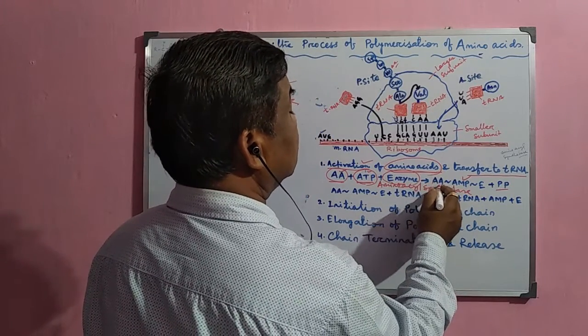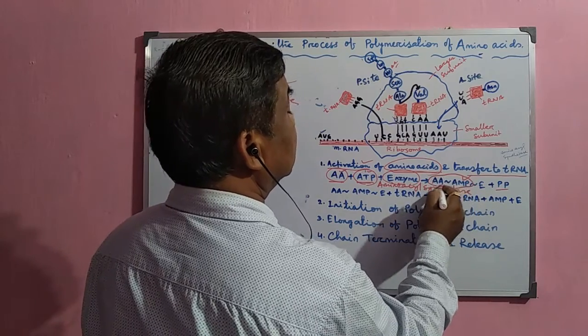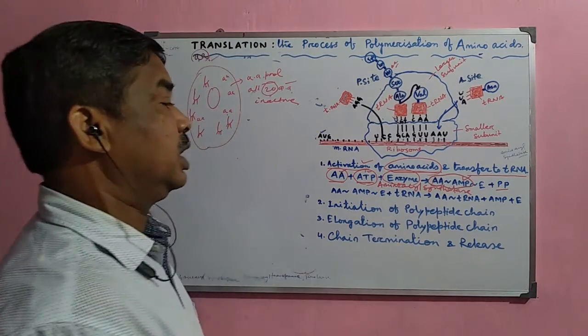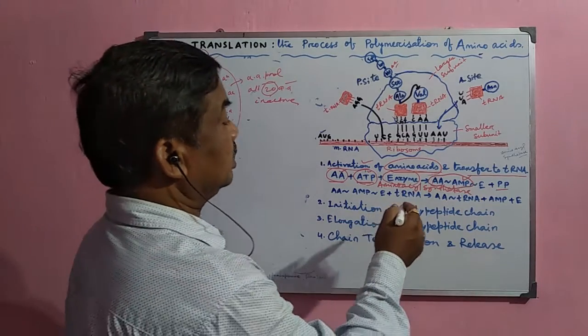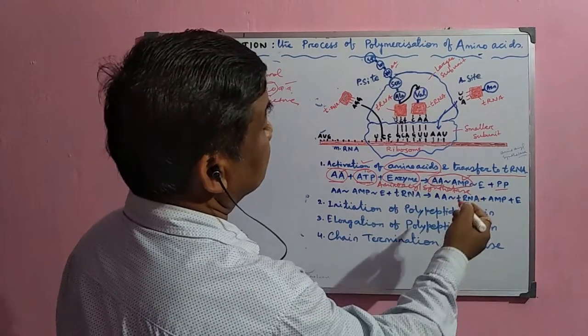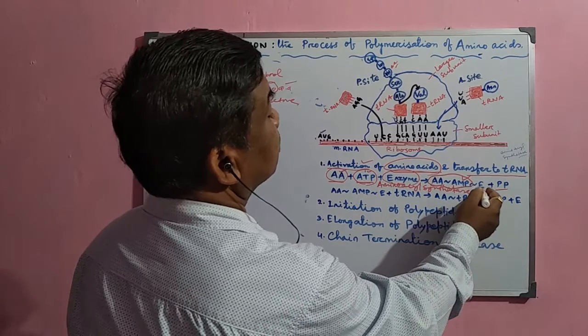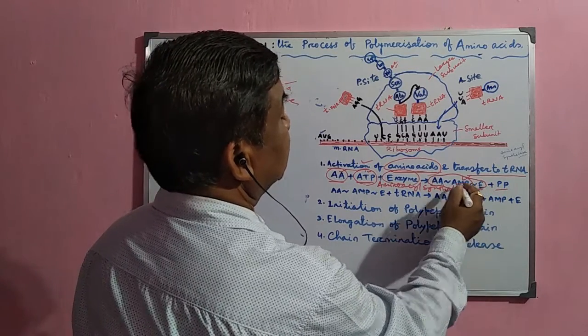Now this amino acid and AMP form a complex. It will be formed later, but first it combines with the enzyme. This enzyme binds here.